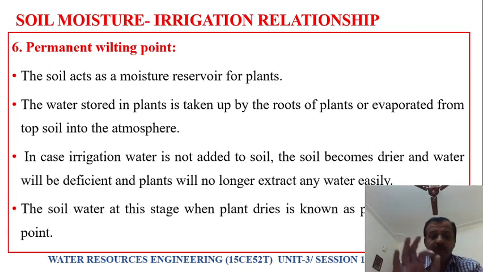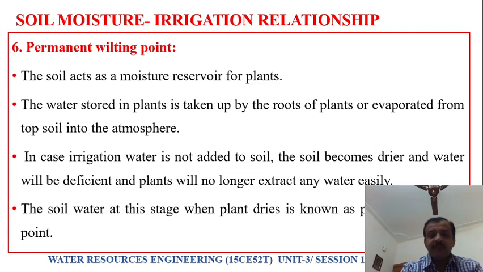Did you understand? So the water is very required for plant growth. When there is water deficiency, what happens? The plant starts drying because the plant cannot extract water from the soil.